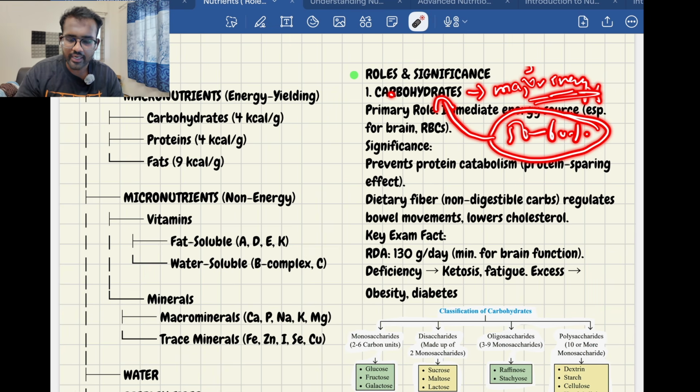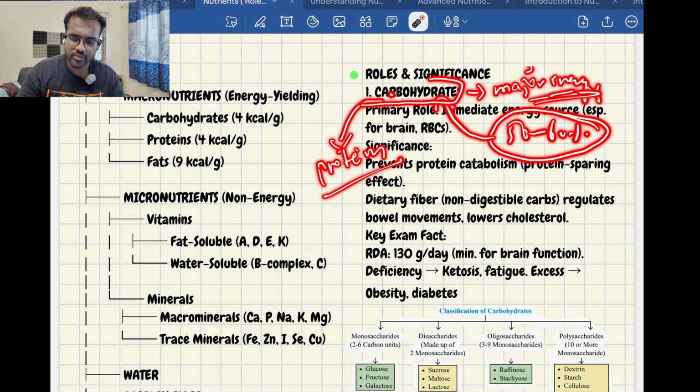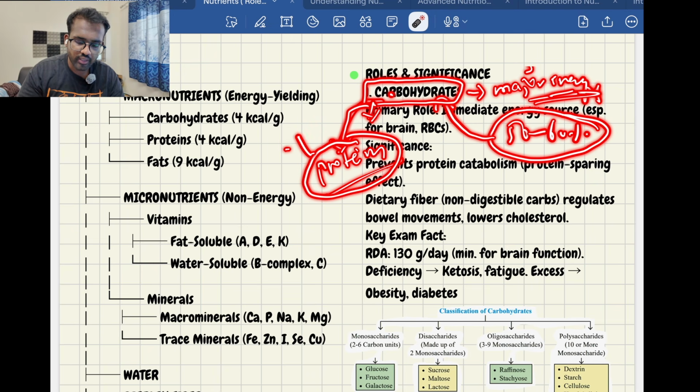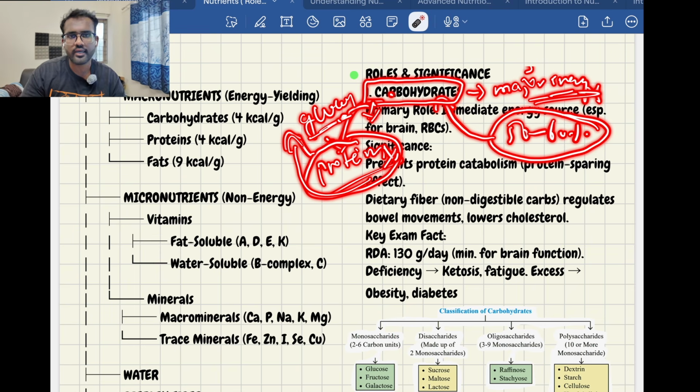This carbohydrate acts as protein sparing action. When there is a lot of carbohydrate present in the blood or energy in the body, it will spare the protein from breaking down, because when there is less carbohydrate, the body needs energy. The body will break protein and convert it into glucose. So when you provide enough carbohydrates, this will spare the protein.